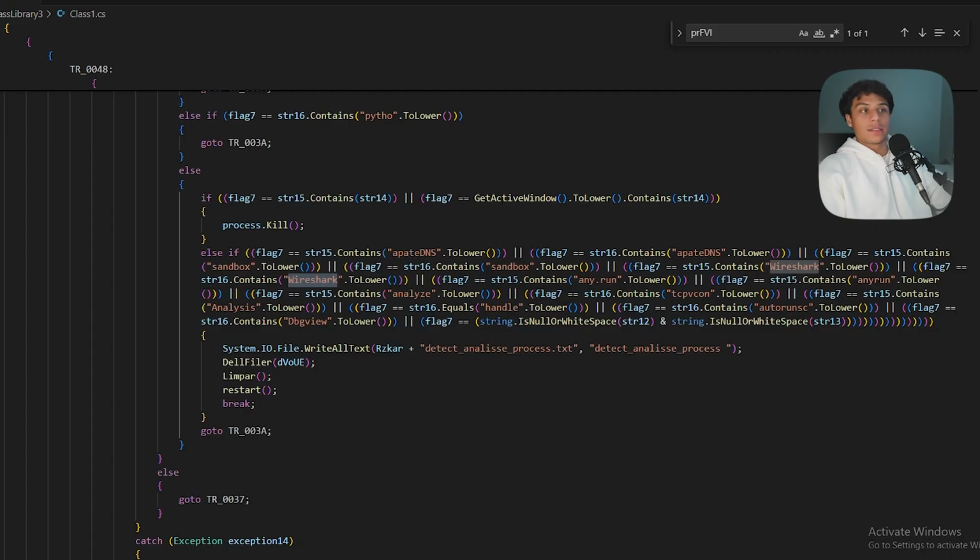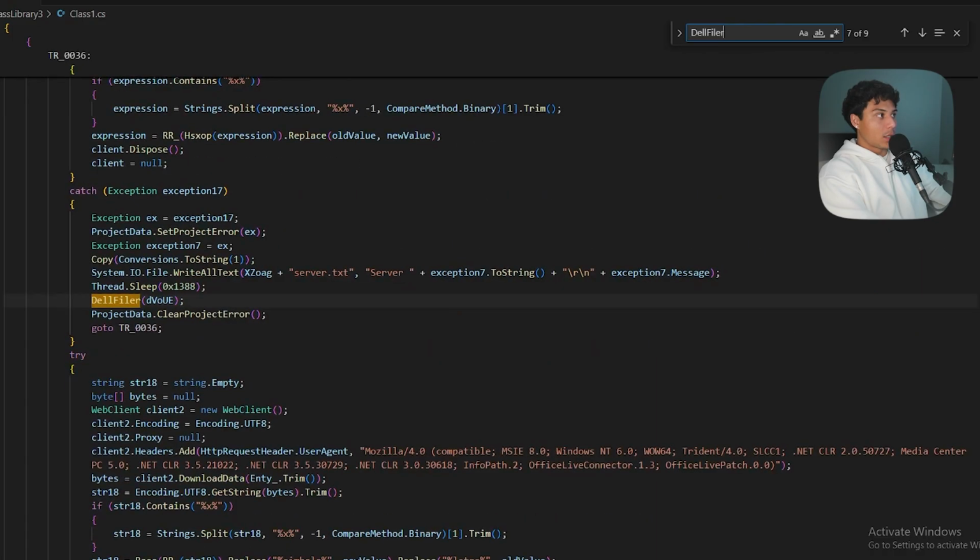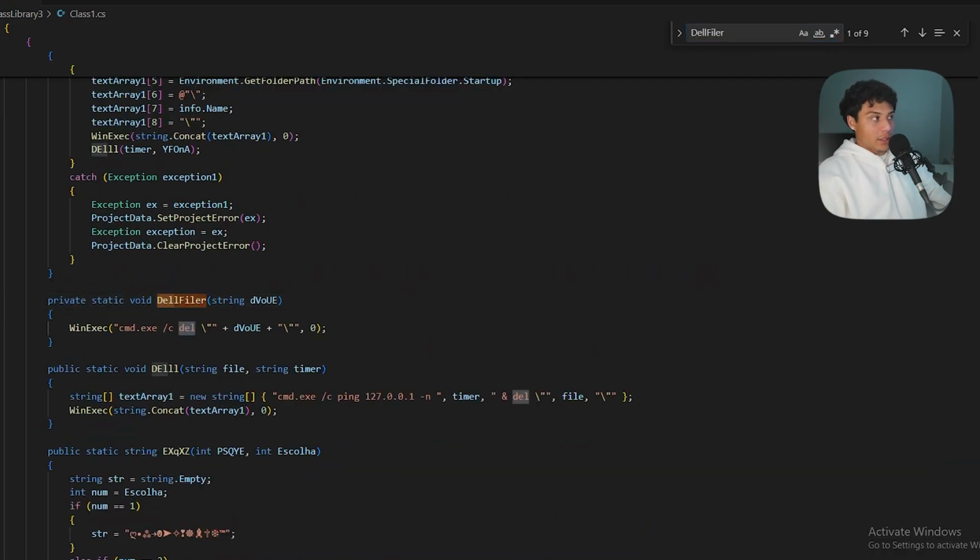What happens if there is someone analyzing this? Well, they run a couple of functions. They run DelFiller, Limpar, and Restart. So this first one, DelFiller, we can take a look and track this down and take a look at what it does. It actually deletes itself. It basically self-destructs. If someone is analyzing this, it runs a command to del or delete itself.